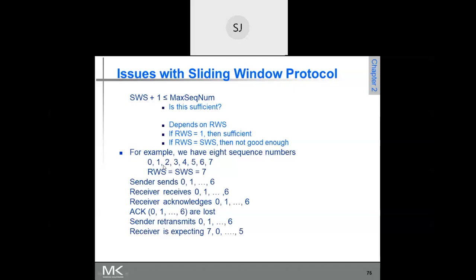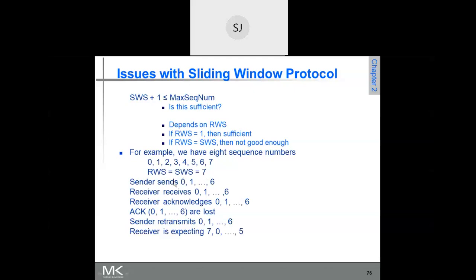Initially, the sender sends 0 to 6. Though there are 8 sequence numbers, it sends only 0 to 6 because the sender's window size is 7. And the receiver's window is open on 0 to 6.